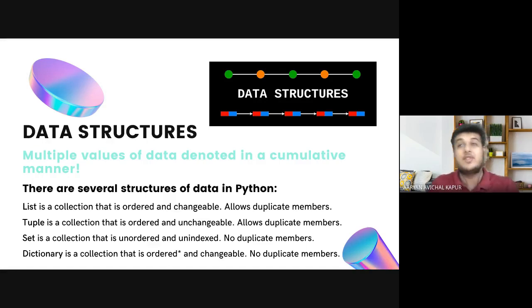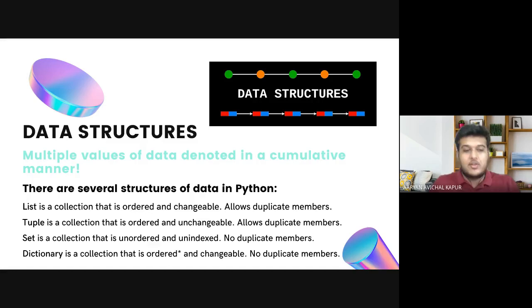Now, what if you can create only one list that has 20 small lists inside? So these are sort of putting data into structures and then creating structures of structures. The second thing that I mentioned is known as nested data structures, that is, say, a list inside a list or a set inside a list or any of this. So what that would mean is that we'll have a list of lists of lists of lists, right? This is something that we will focus on in the next session.